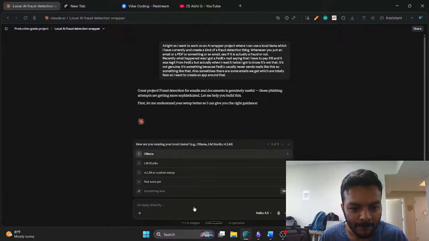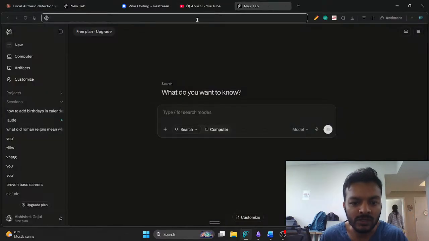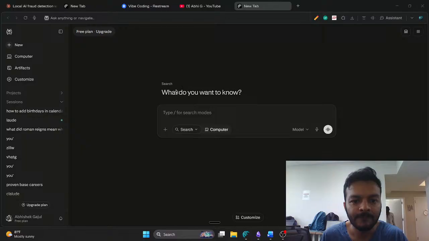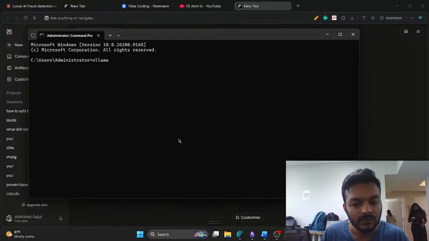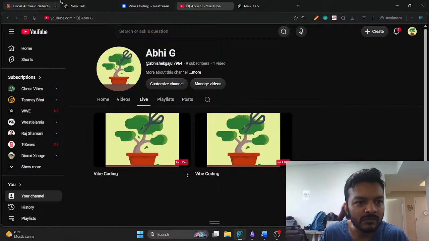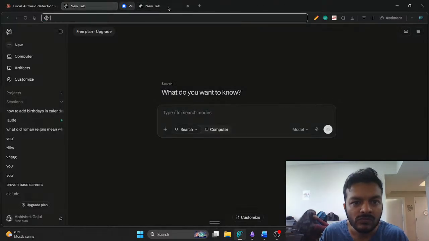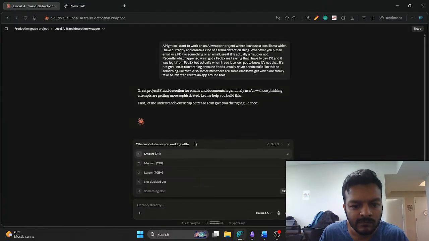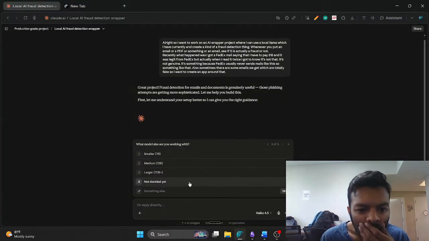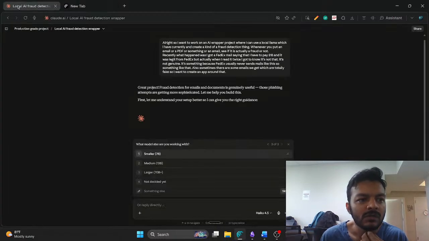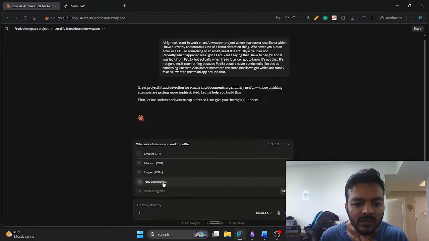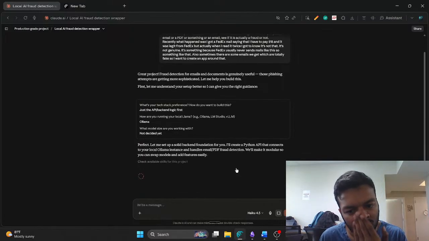I use Ollama. Which model size are you working with? I have to see. How do I check? CMD. Ollama. I think I have. I don't want to use a medium or large one. I just have to check how many, not decided yet. Yeah, let's go.